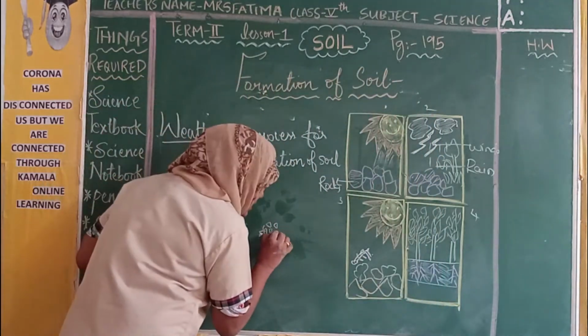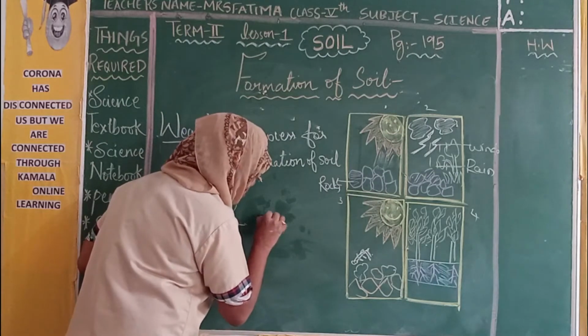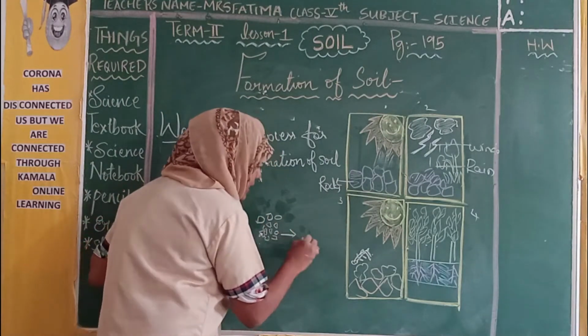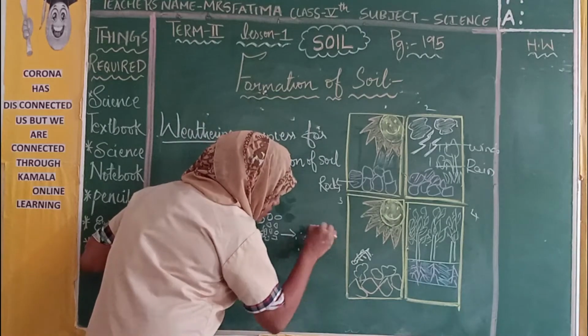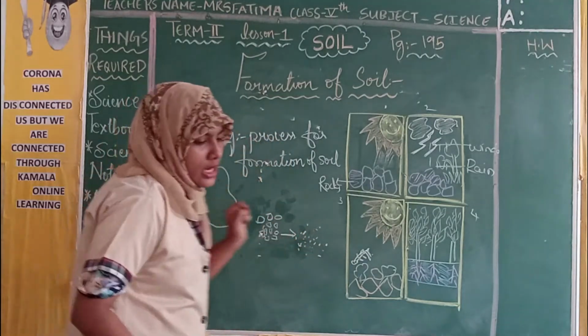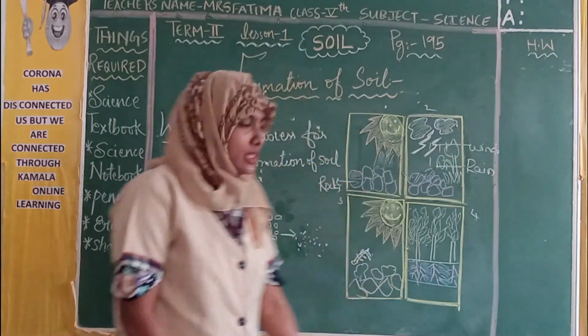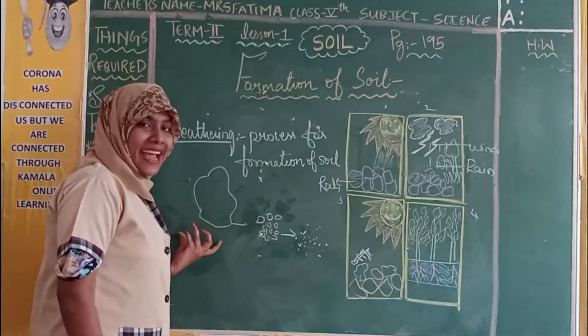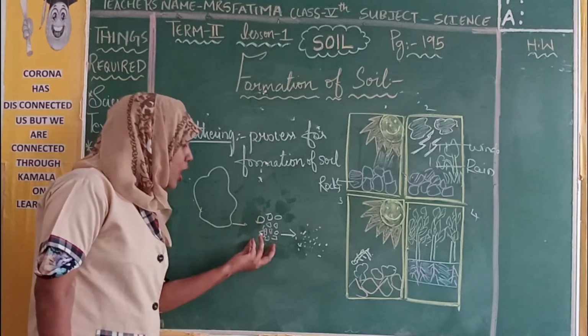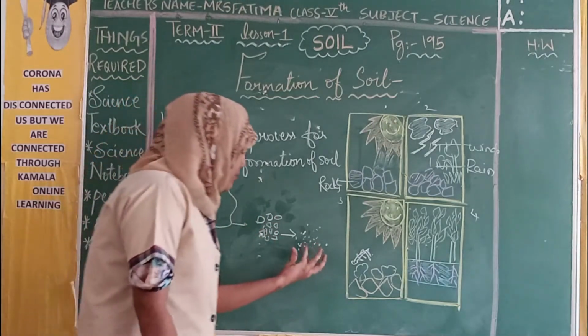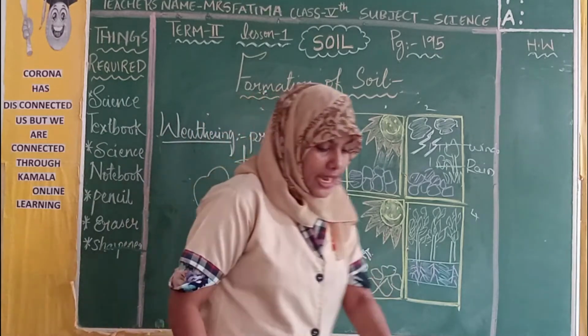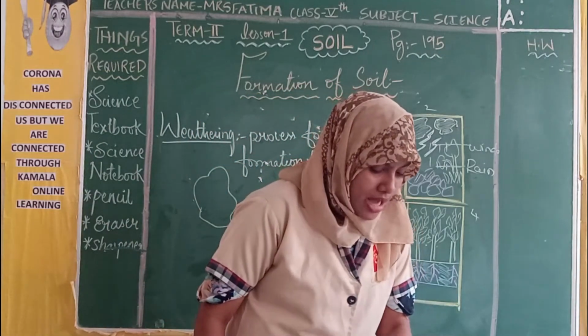Now these stones break down again till they become a powdery mass. The rocks crack and break down into small particles. The small particles break down again until the powdery mass is formed.